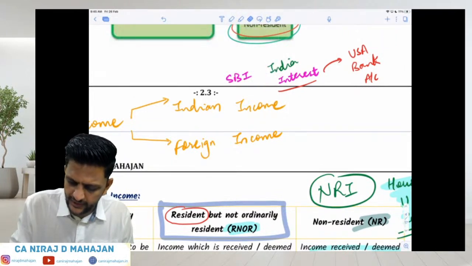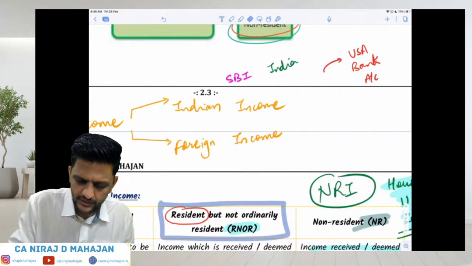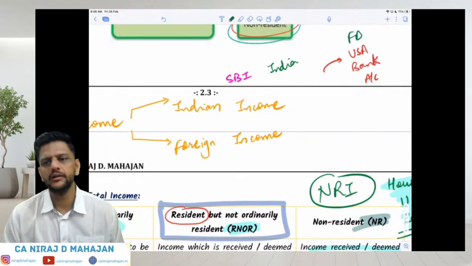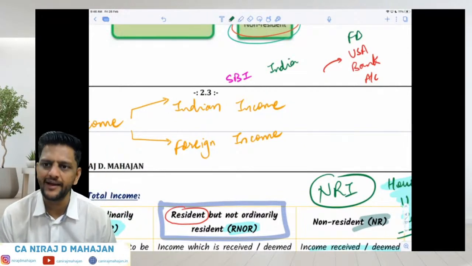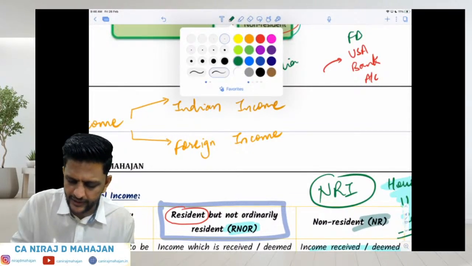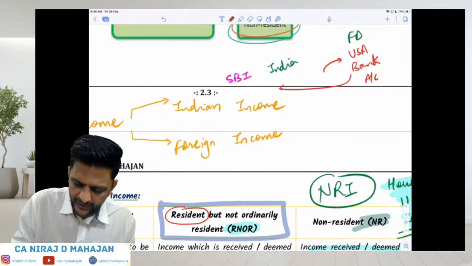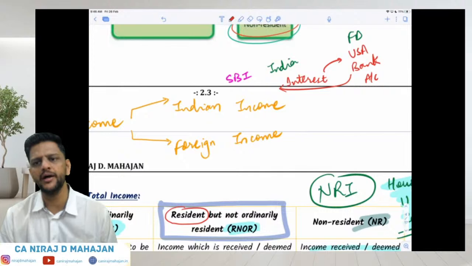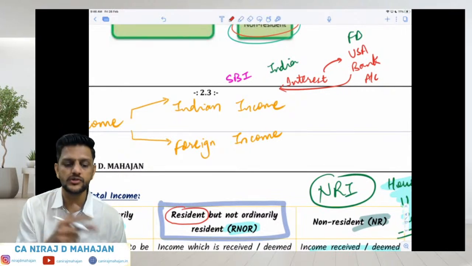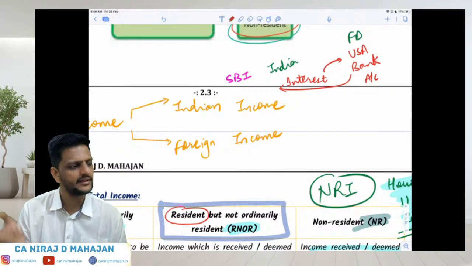Let us say I will just reverse the case now. Let us say I did an FD in my USA bank account. And now I'm temporarily here in India. So I tell them that please give the interest in my Indian bank account. In that case, again, what income will it be? Indian income or foreign income? It will be again Indian income because now you have received it in India.